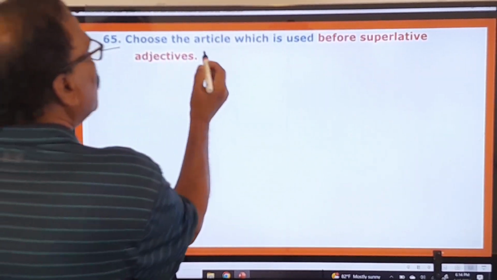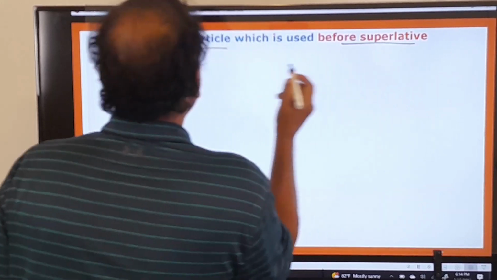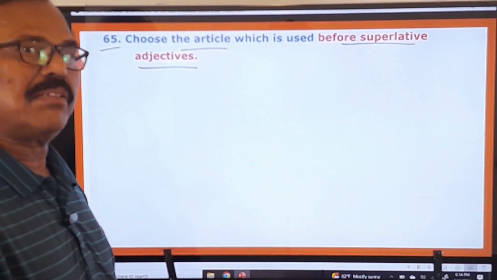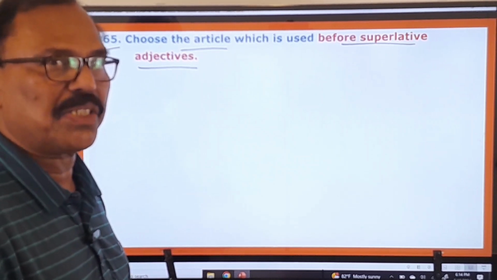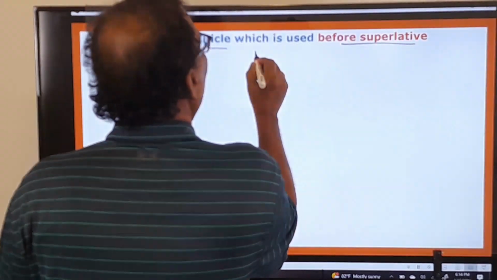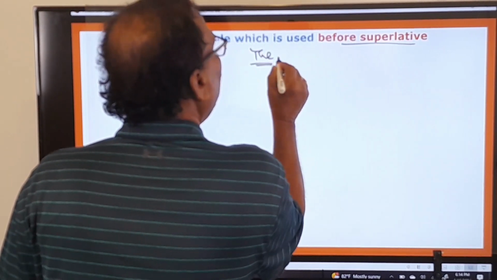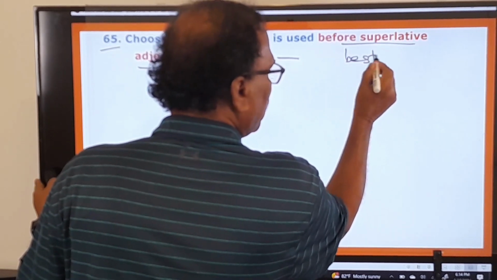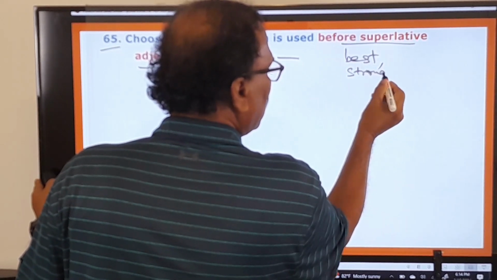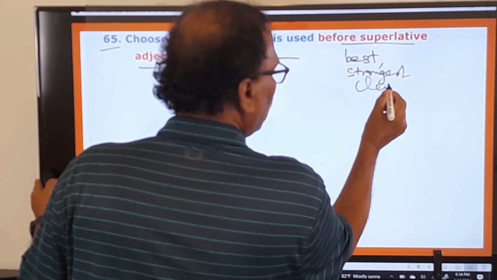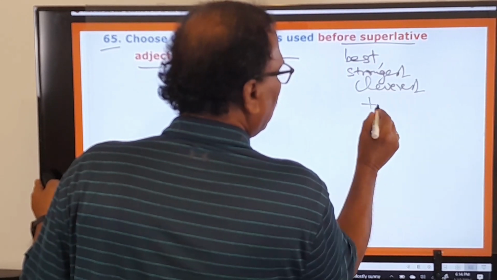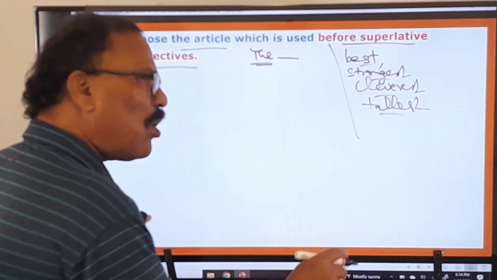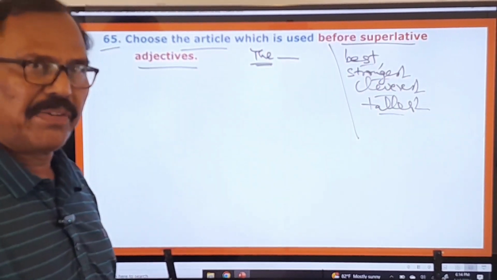65th question. Choose the article which is used before superlative adjectives. You know very well. What is the article that is used before the superlative adjectives? Means only the definite article. That is "the." The must be used before all superlative adjectives. What are the superlatives? Best, strongest, cleverest, weakest, tallest. These are all the superlative adjectives. Before all of them, you must use the definite article.